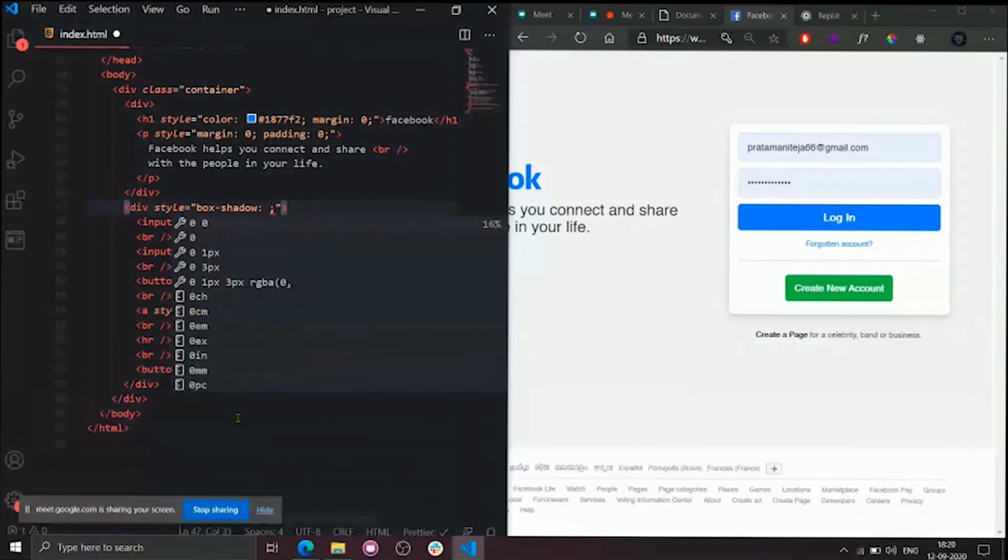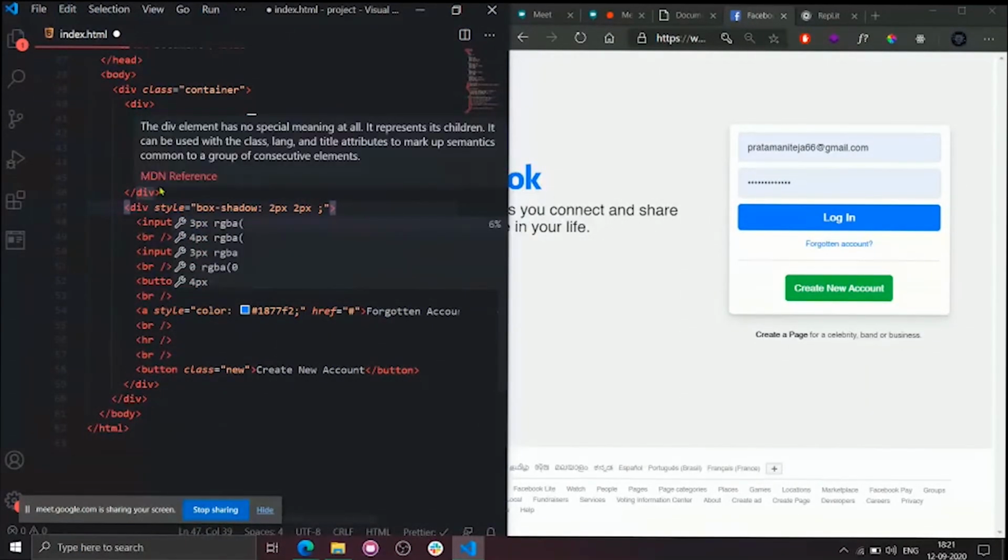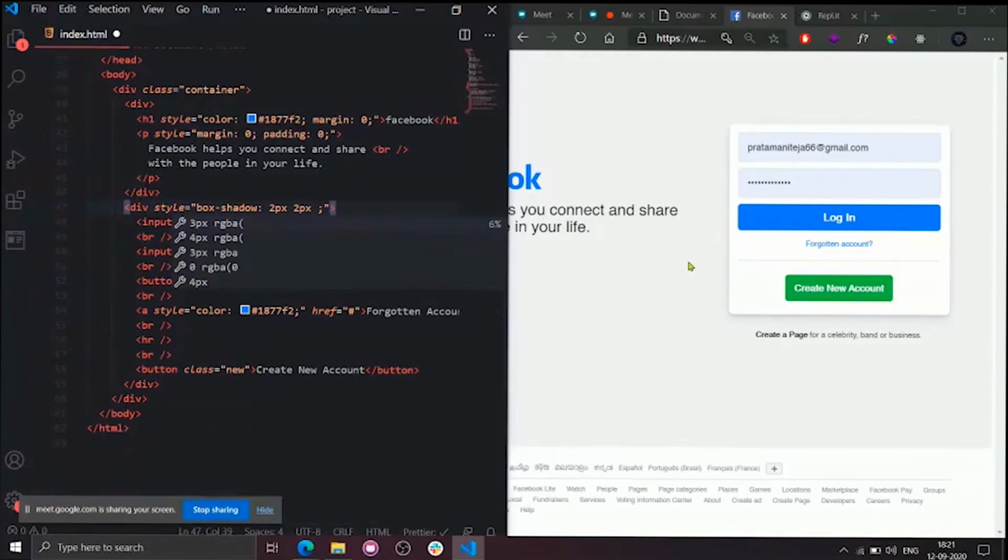The first argument is the shadow part towards the right side, this side. For example, I will keep it as 2 pixels. The next argument is towards the bottom. I will keep it as 2 pixels as well. The next argument is the blur radius, the depth of the shadow. I will keep it as 3 pixels. And the fourth argument, there are 5 arguments actually, the most used fourth argument is the shadow color. I will use a lightish gray color.